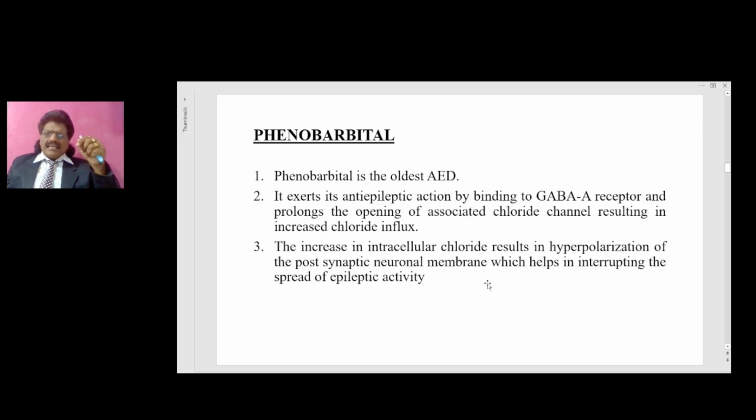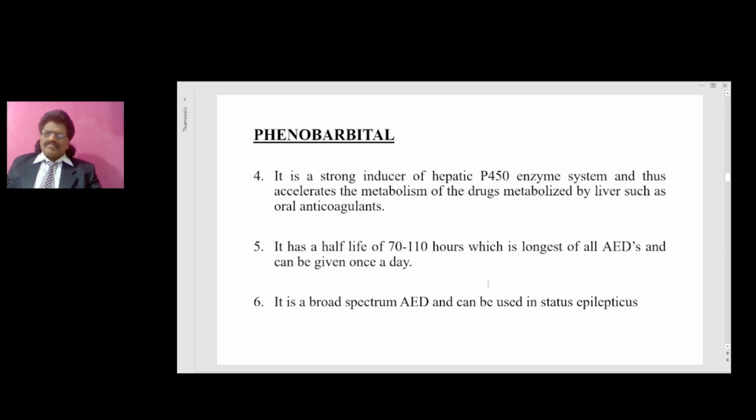The increase in intracellular chloride results in hyperpolarization of the postsynaptic neuronal membrane, which helps in interrupting the spread of epileptic activity. It's a strong inducer of the hepatic P450 enzyme system and thus accelerates the metabolism of the drugs metabolized by the liver, such as oral anticoagulants.